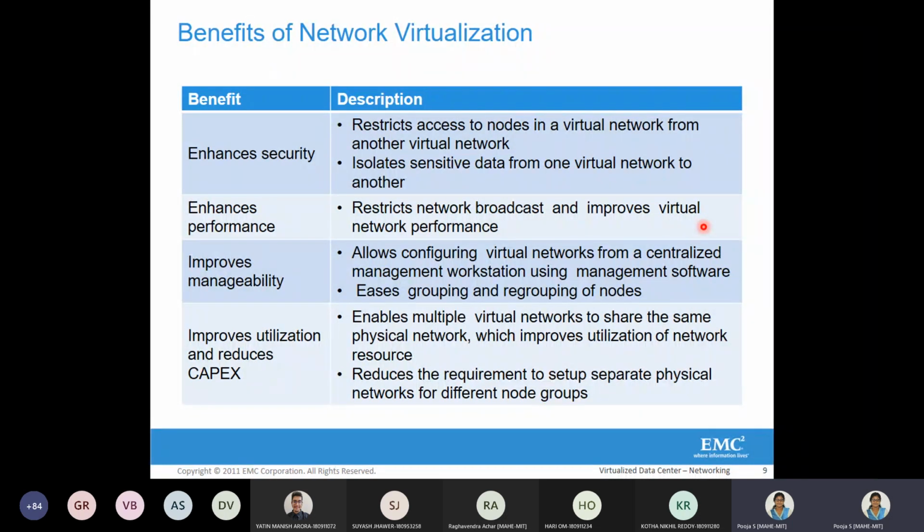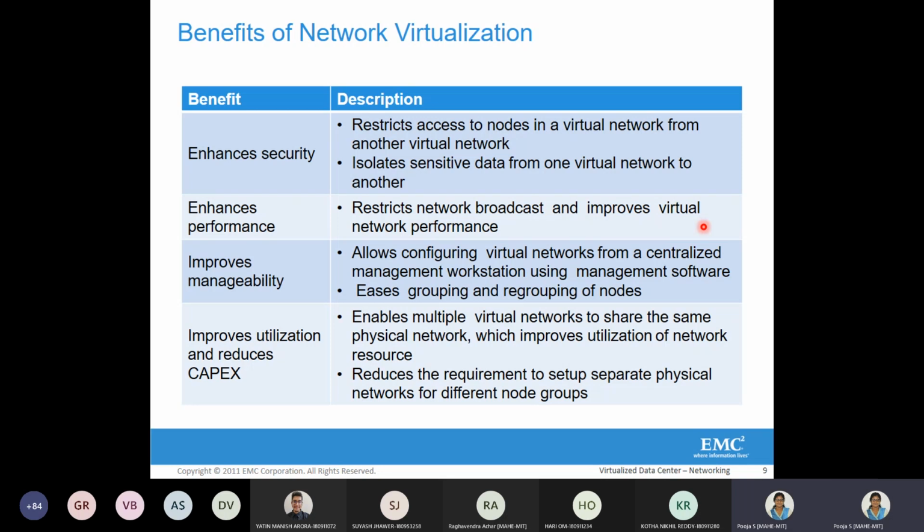Okay, so it enhances performance. Similarly, suppose there is one department and there is another department. One department is having some broadcast information. It should be ensured that that broadcast information does not go to the other virtual network, though they may be in the same LAN or sharing the same switch. That overlapping of broadcast information should not happen. So isolation of that broadcast information helps in network performance also. That actually enables security also.